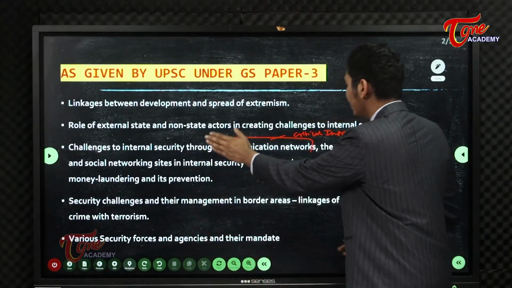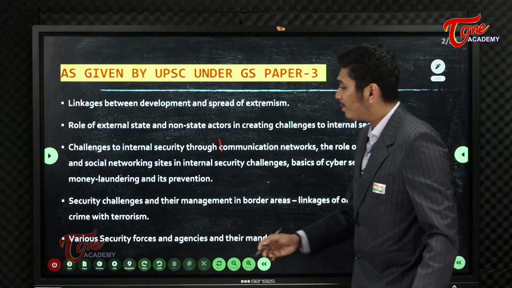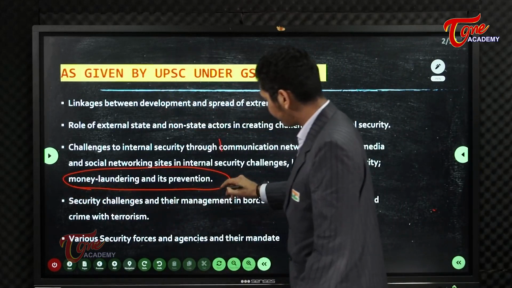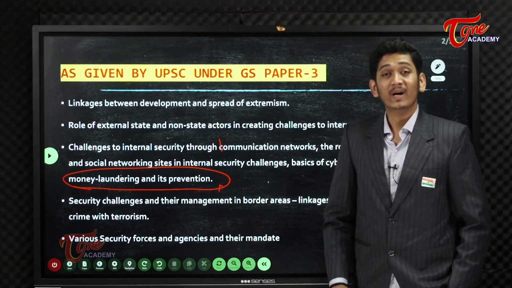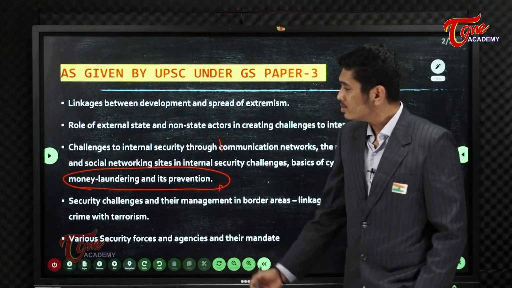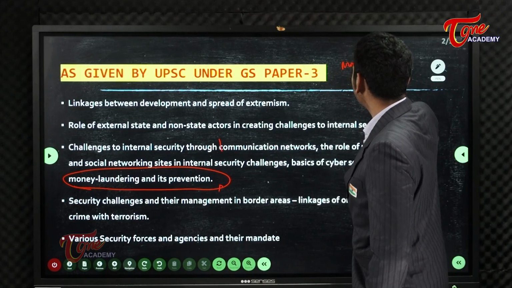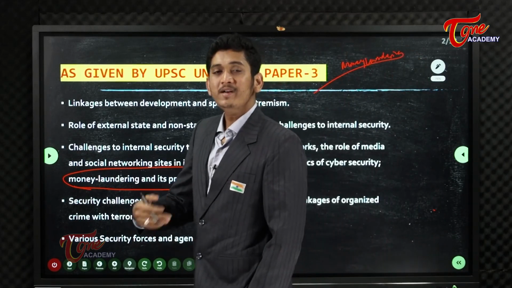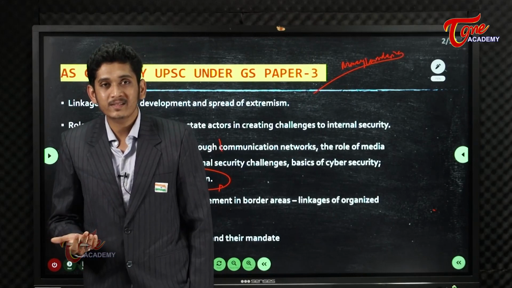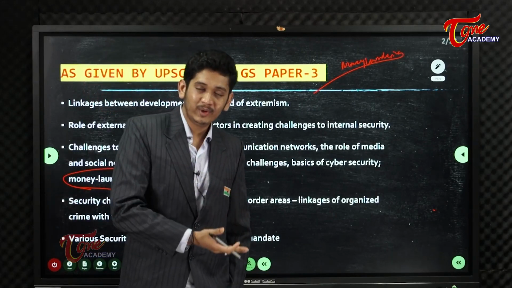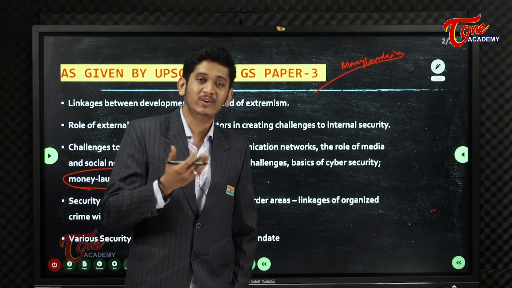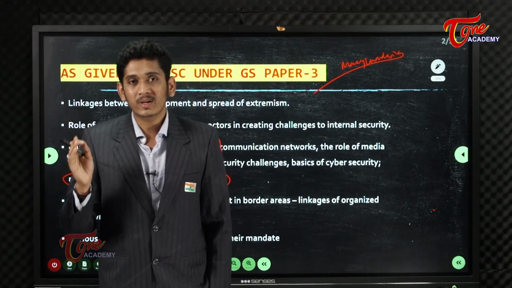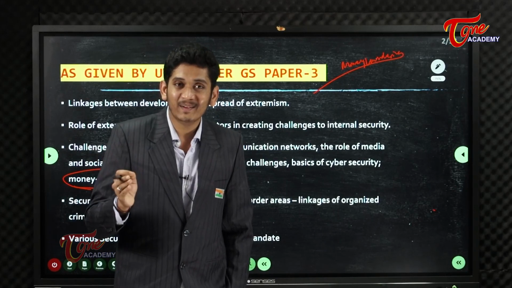Now coming back here, in the same third part, you will be learning about money laundering and its prevention. What is that, my friend? In this, you will learn what exactly is money laundering. Simply to say, you earn some money by illegal means, either by doing some sort of smuggling, or drug trade, or arms trade, or whatever you do, you earn some money by illegal means.